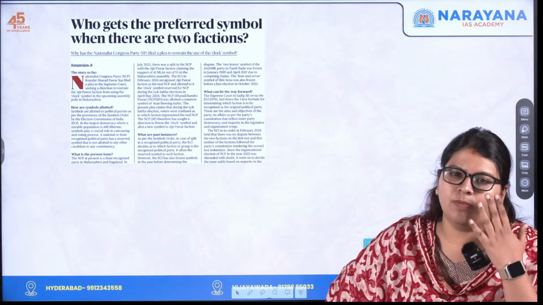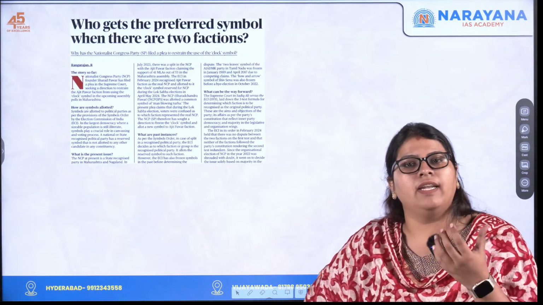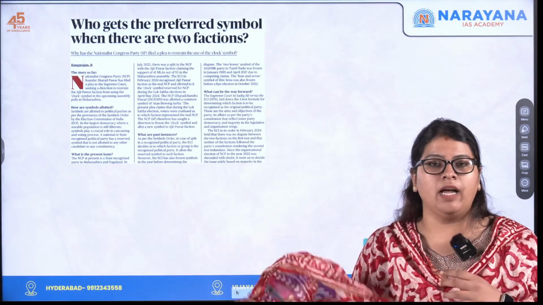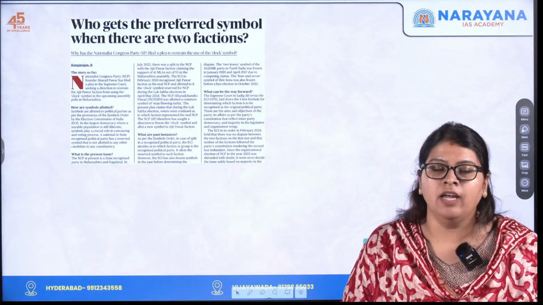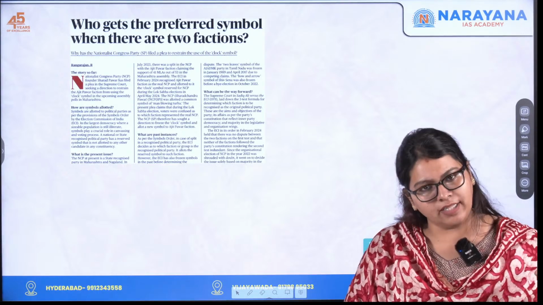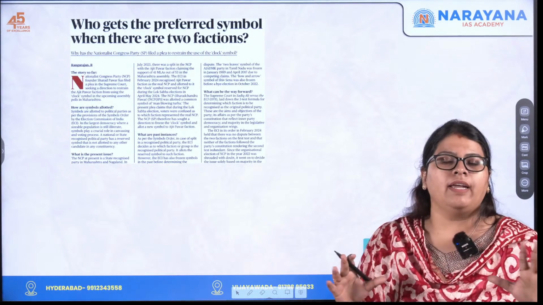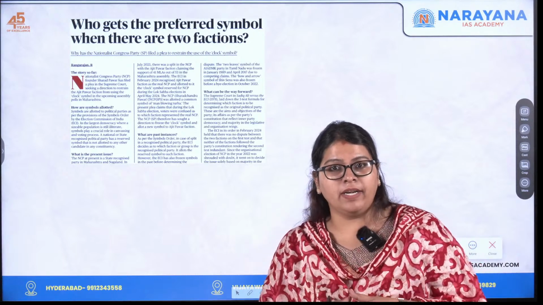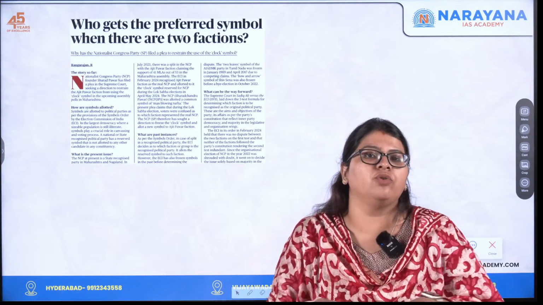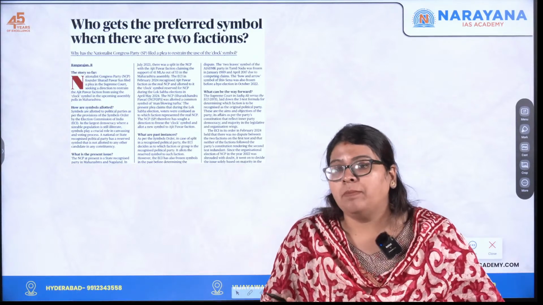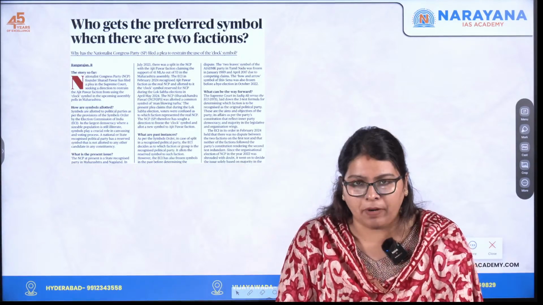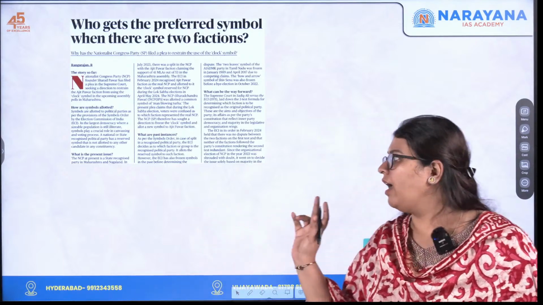What are certain eligibility criteria? That is with respect to their election symbols. Next, with respect to consultation in setting up a particular date for the elections, etc. So such privileged parties are called recognized political parties. So if I am a recognized political party and inside my party there are two leaders with opposing views who decide to diverge as two different factions, who shall maintain the particular symbol that the entire party had as a unitary party? This is what this particular article is discussing.